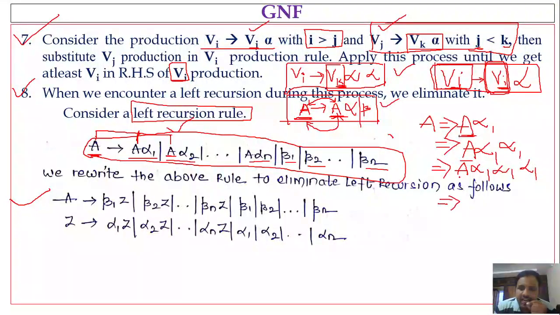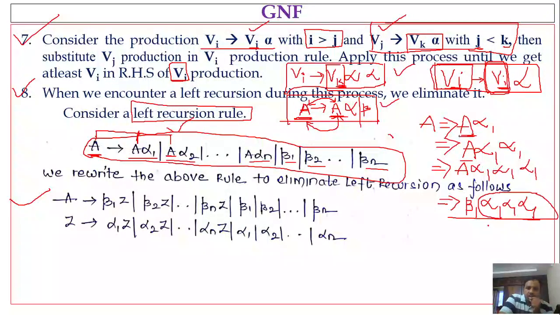Let me consider beta 1 here; the rest, alpha 1, alpha 1, alpha 1, will remain the same. So while deriving the string, the last occurrence of A must be replaced with either beta 1, beta 2, beta 3 or beta n, followed by any number of alphas.